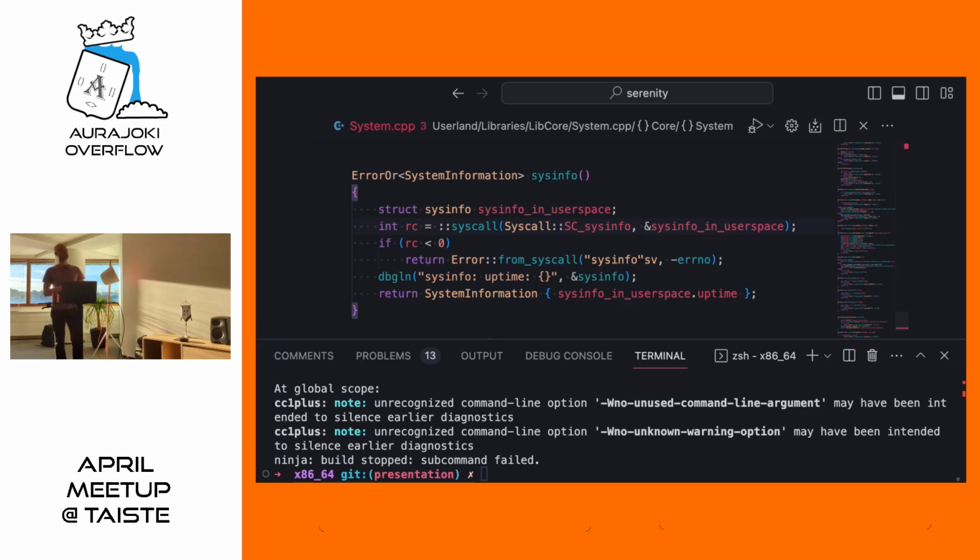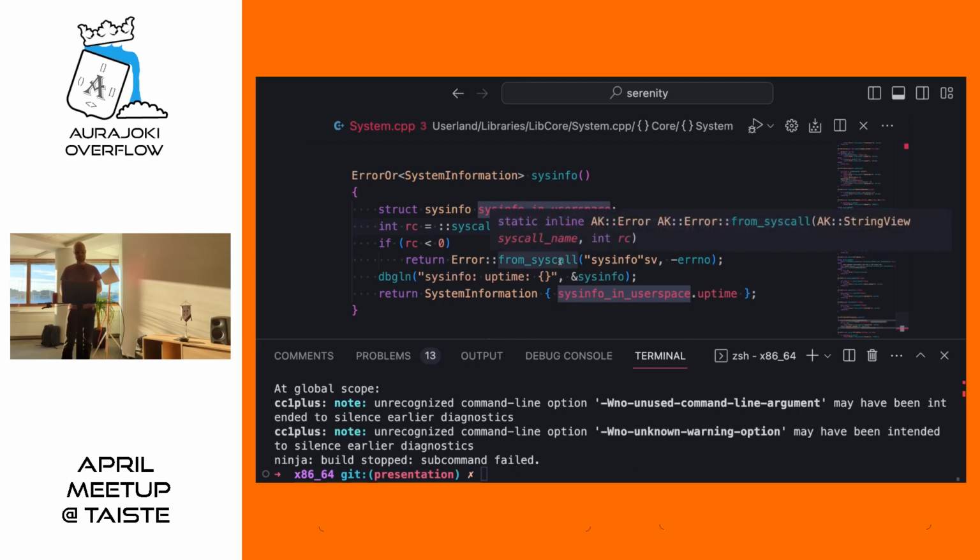In Linux, those are wrapped using, for example, glibc or musl, and as I mentioned, SerenityOS has a totally custom standard C library implementation, or in this case C++, but anyway, and here we wrapped those system calls. There's the user space correspondent of the thing, which we pass as a pointer, and then something that makes it just a bit easier to call.